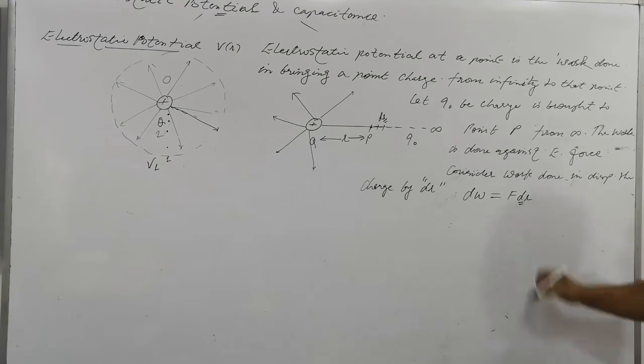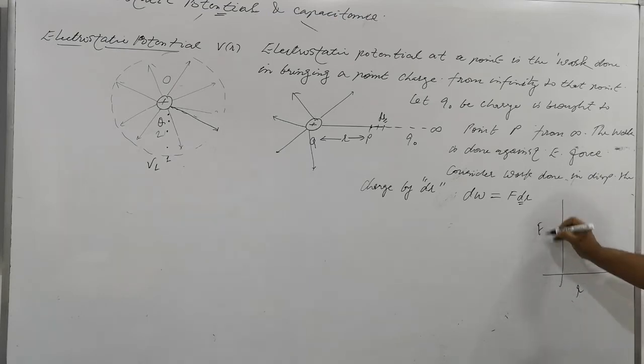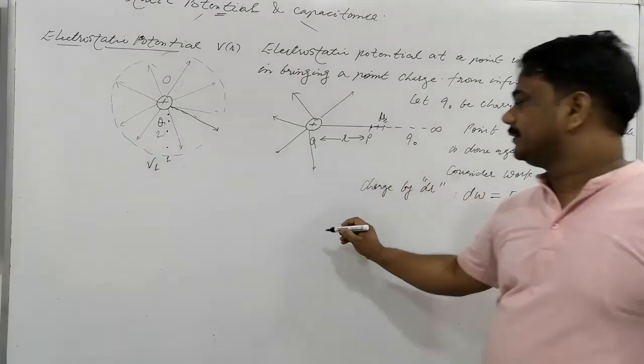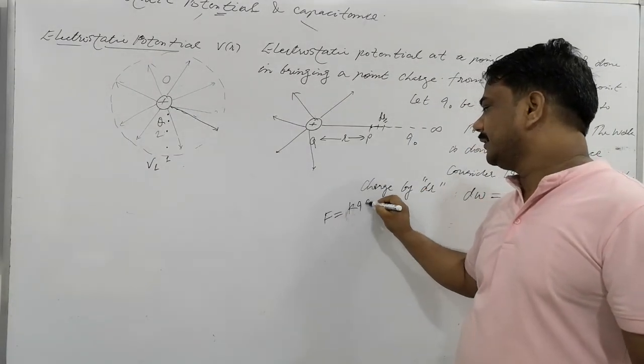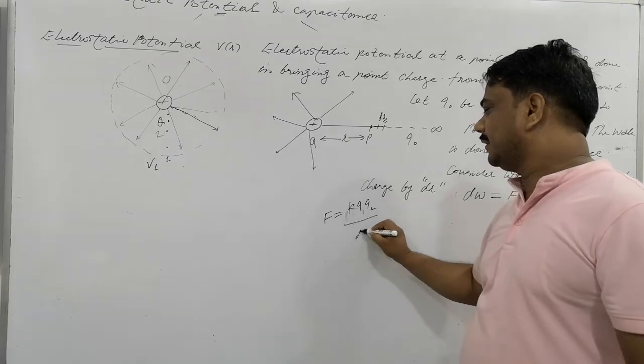Why are we selecting this? It is simple: it depends on position, or its force. You have studied in the 11th class the work done by a variable force. As you may see, the Coulomb force is K Q1 Q2 divided by R square.